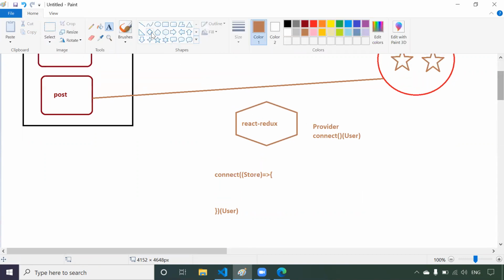So as simple as it is. So now what React Redux is telling: I'm just taking this data from the store and I'm passing that data in this callback function. Now I will only call this callback function. Okay guys.